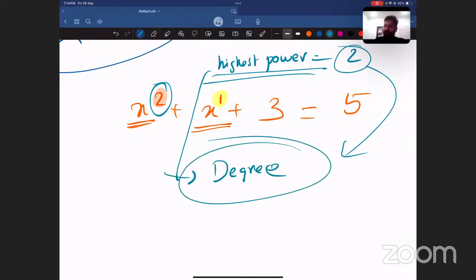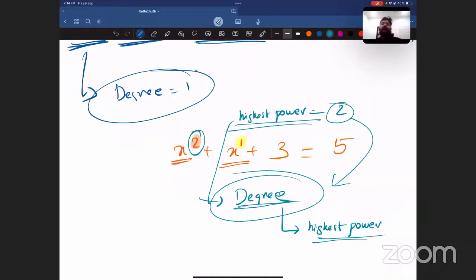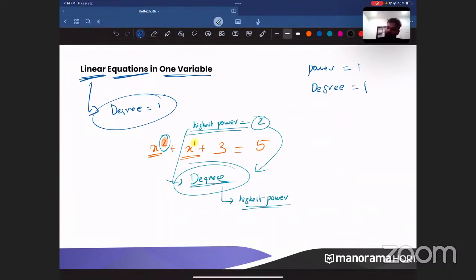So what is the basic difference between power and degree? Power can be any number which is on top of an x or on top of y, any number above the variable. So when you say the word power, it can be anything. It can be 2, 1, 3, 5, negative, positive, anything. But when you say the word degree, that has a very important meaning. Degree means the highest power. Understood?